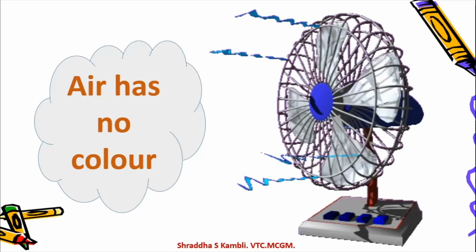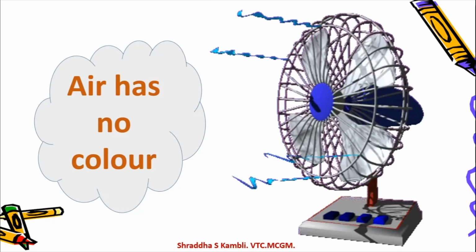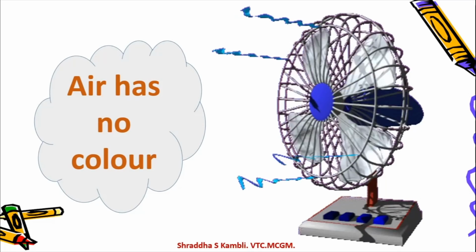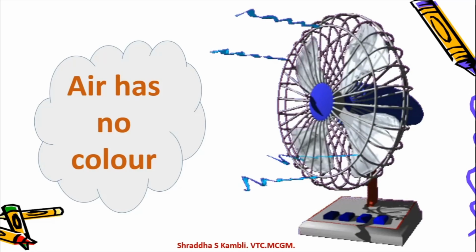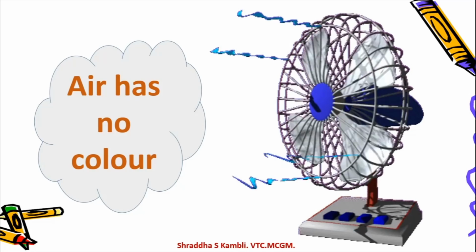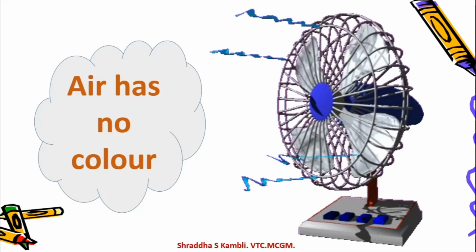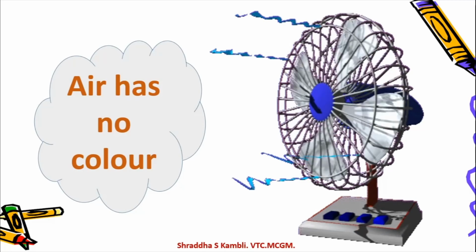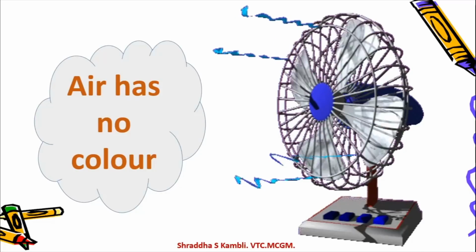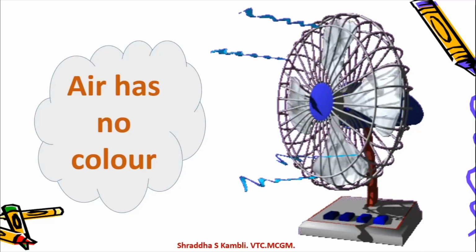So see this, the ceiling fan, the table fan, it's going round and round, it's rotating, that means it's creating air, it is pushing air towards you. Have you ever stood in front of a table fan like this? So you feel so cool, isn't it? And you can feel the air coming out of the table fan. Can you see?